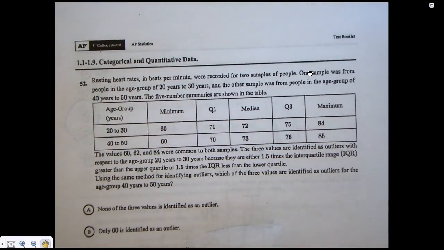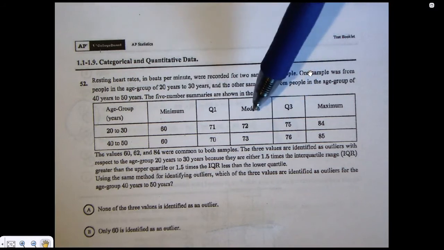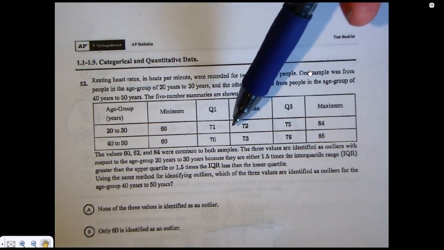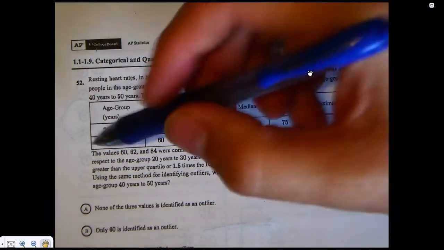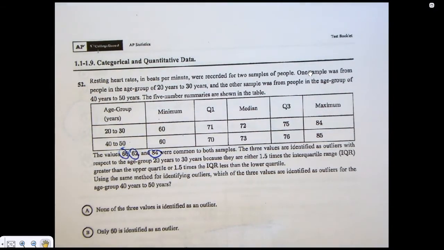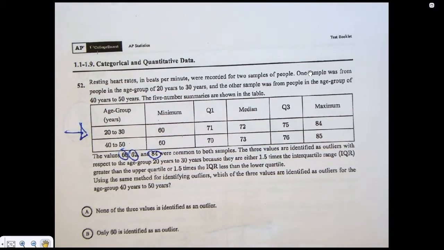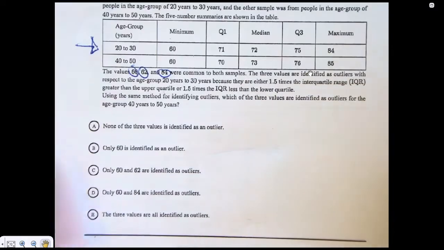52. Heart rates, beats per minute, 20 to 30, and then 40 to 50. 60, 62, and 84 were common in both samples. Okay, so we got 60, 62, and 84 are outliers in the 20 to 30. And they're saying, are any of those outliers in the 40 to 50 also? Okay, so let's do some IQR, 1.5, all that fancy fun calculation.